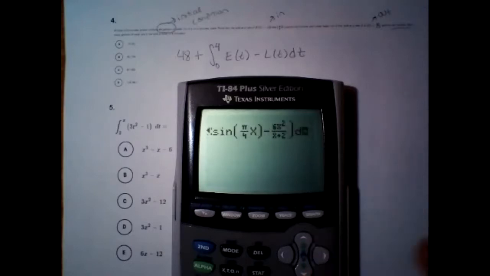So the rate in minus the rate out, and then dx, and hit enter, we get our answer, 82.748 gallons of water. So that one is B.